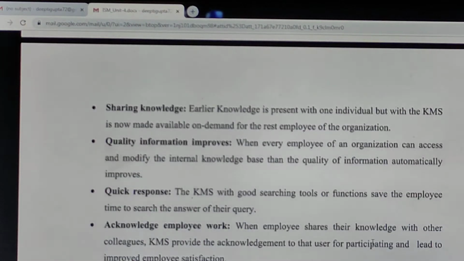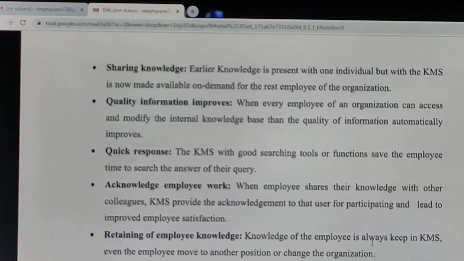So what are the advantages of using KMS? It definitely helps to share the knowledge. The more people access the KMS, the more they can store their knowledge. Certain times we have a help section in software. You can assume that help section as a KMS, because the help section provides a solution to every type of posted query, right? You can search any type of query and then you can get the result. So the help section can be considered as a KMS for any organization or the employees who are using it. So it helps to share the knowledge.